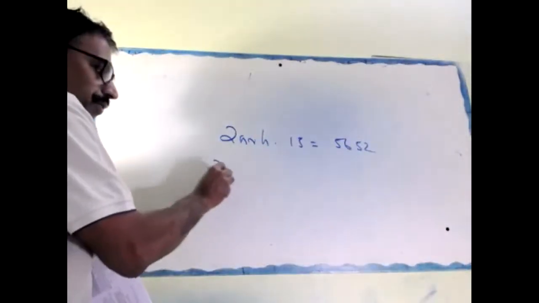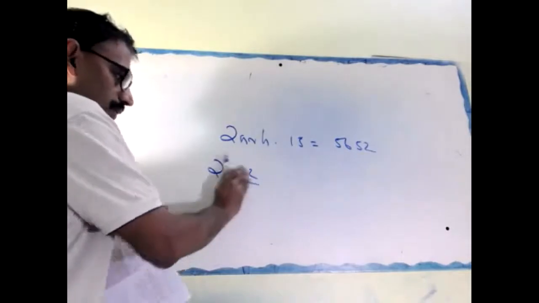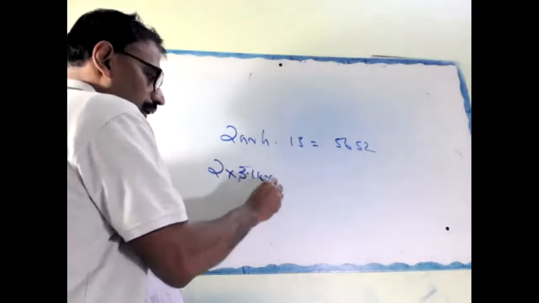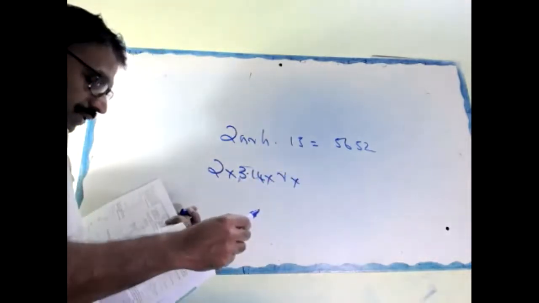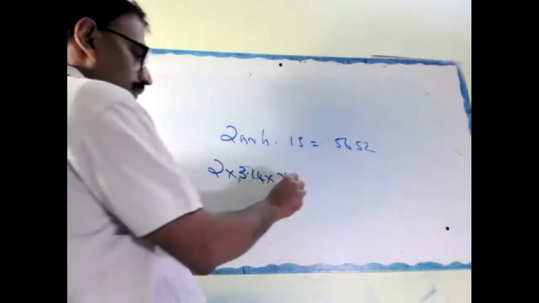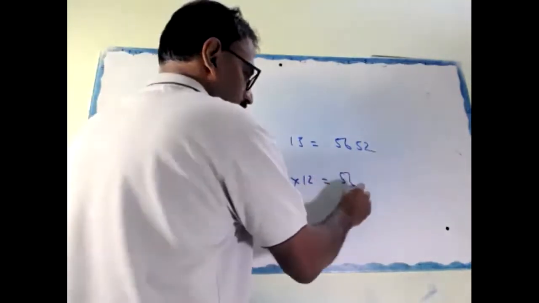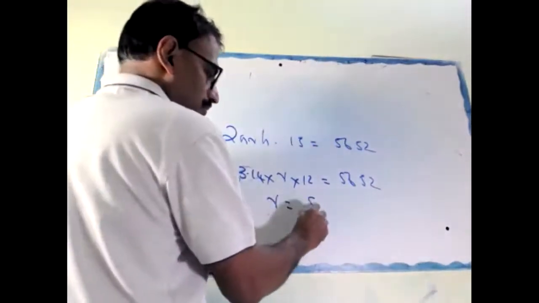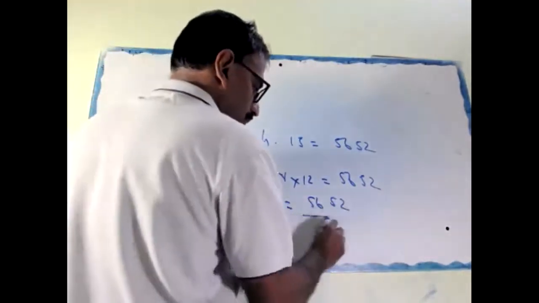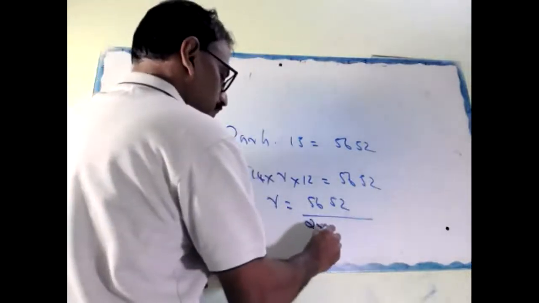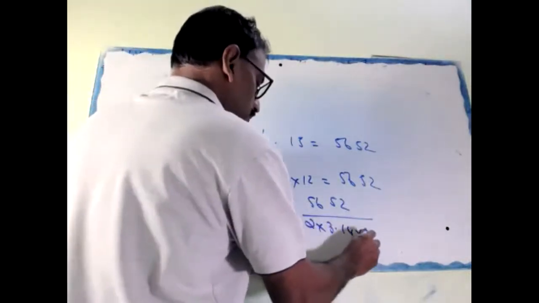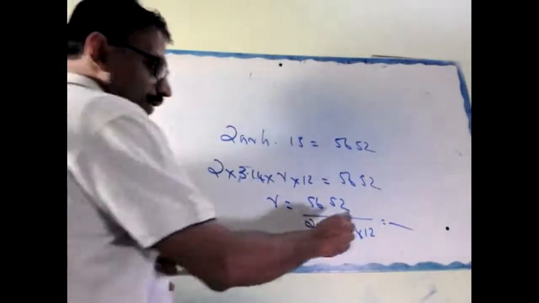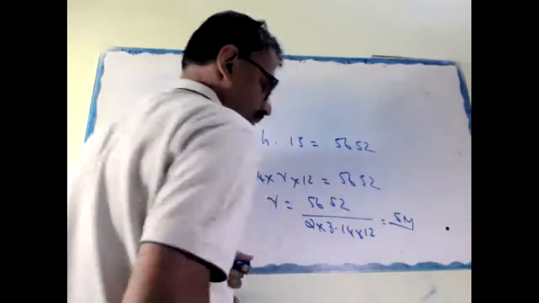Then 2 into 3.14 into R, not given, H is 12, equal to 5652. Therefore, R equal to 5652 divided by 2 into 3.14 into 12. You find out this one. I think the answer is 5 meter. You can calculate that.